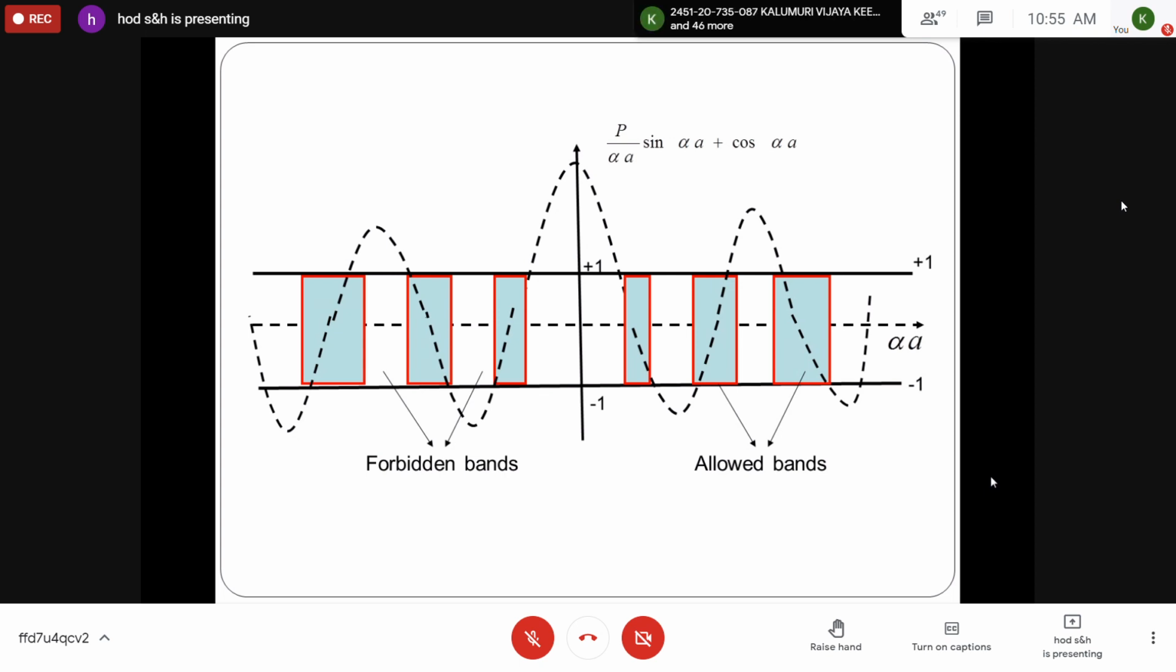Did you draw this graph, students? Shall I wait? Respond, please. One minute, sir. Okay, right.